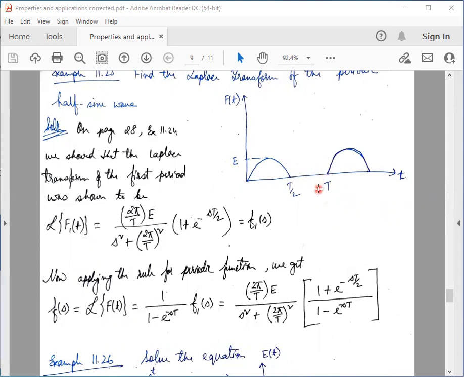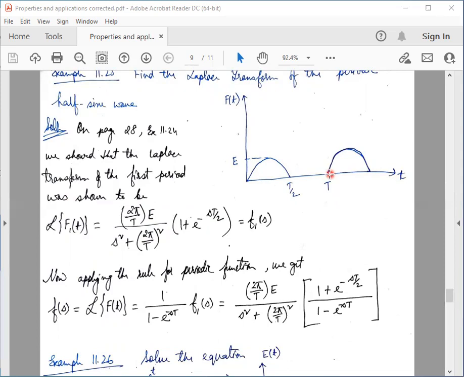So how do we proceed? This we can find by using a result which we had obtained earlier. We had obtained earlier the Laplace transform of the first period.